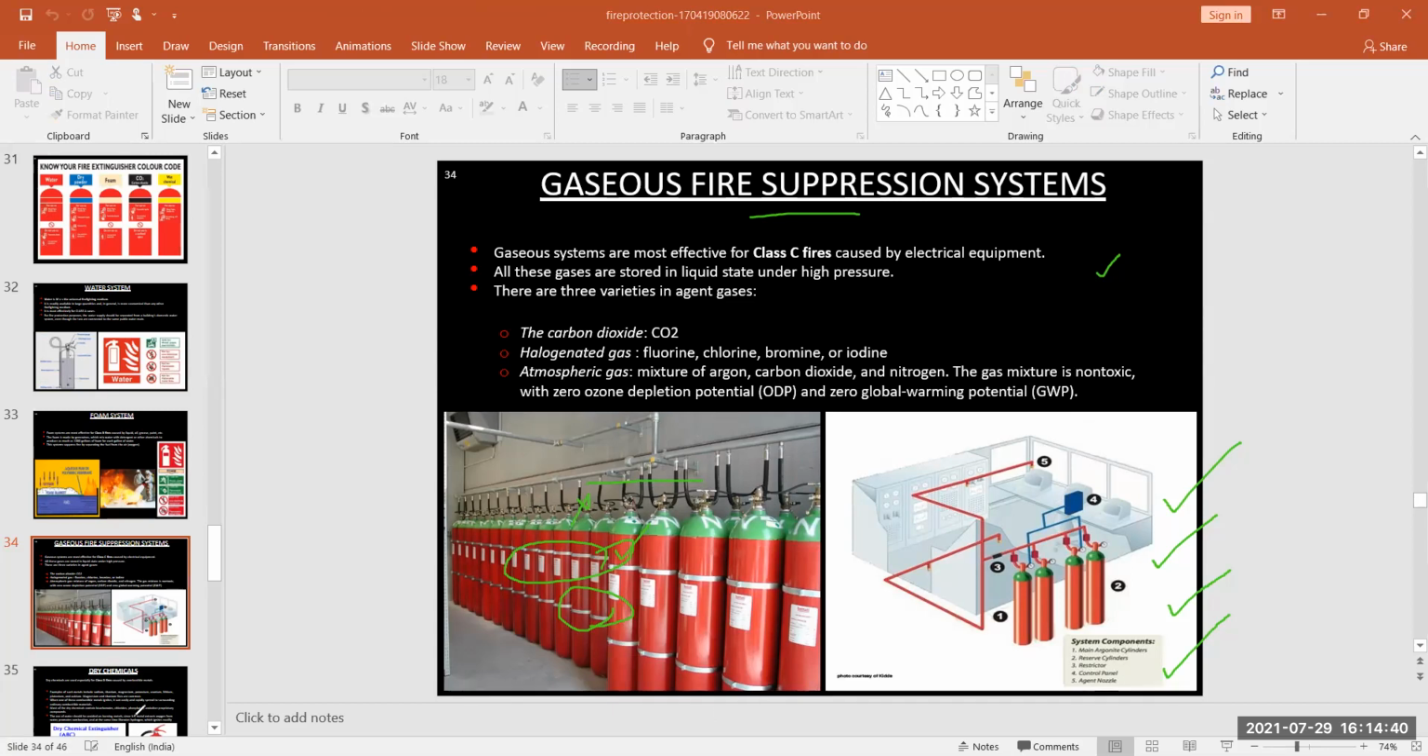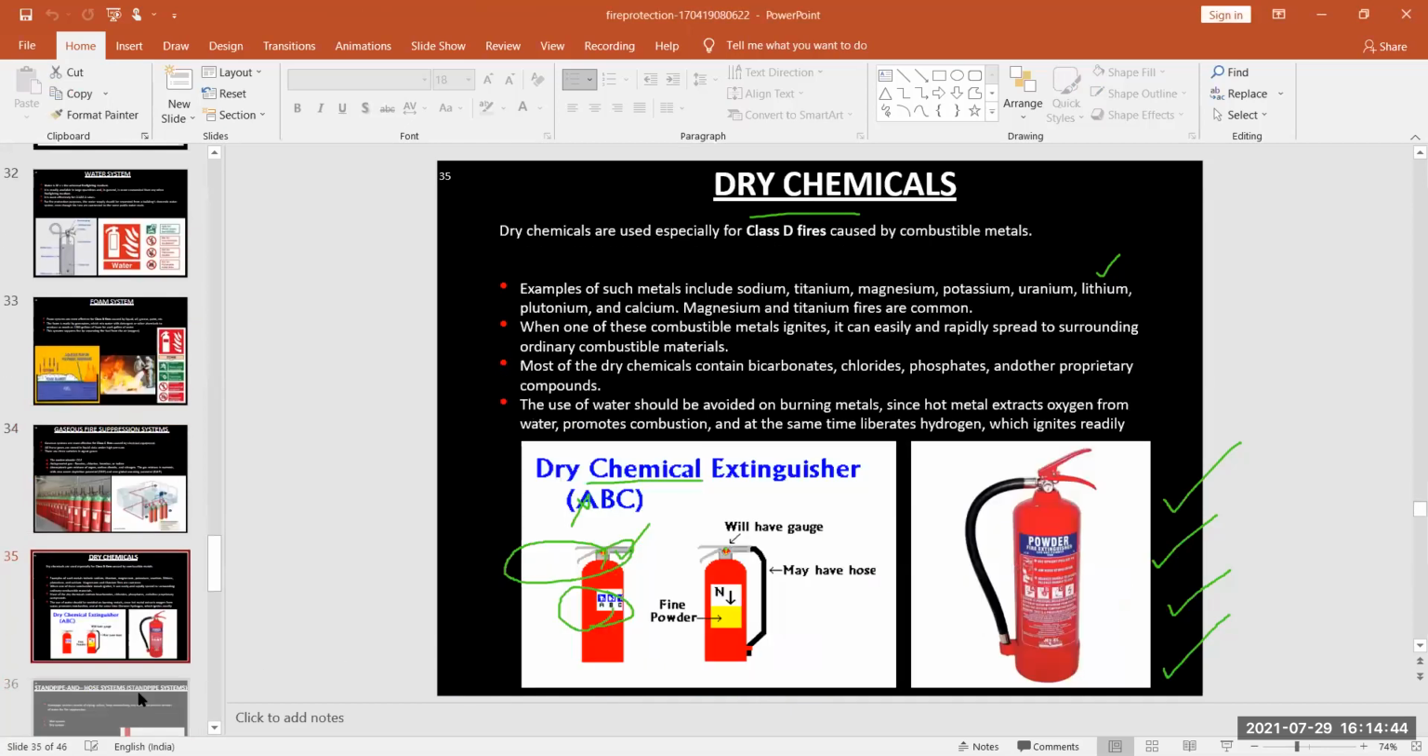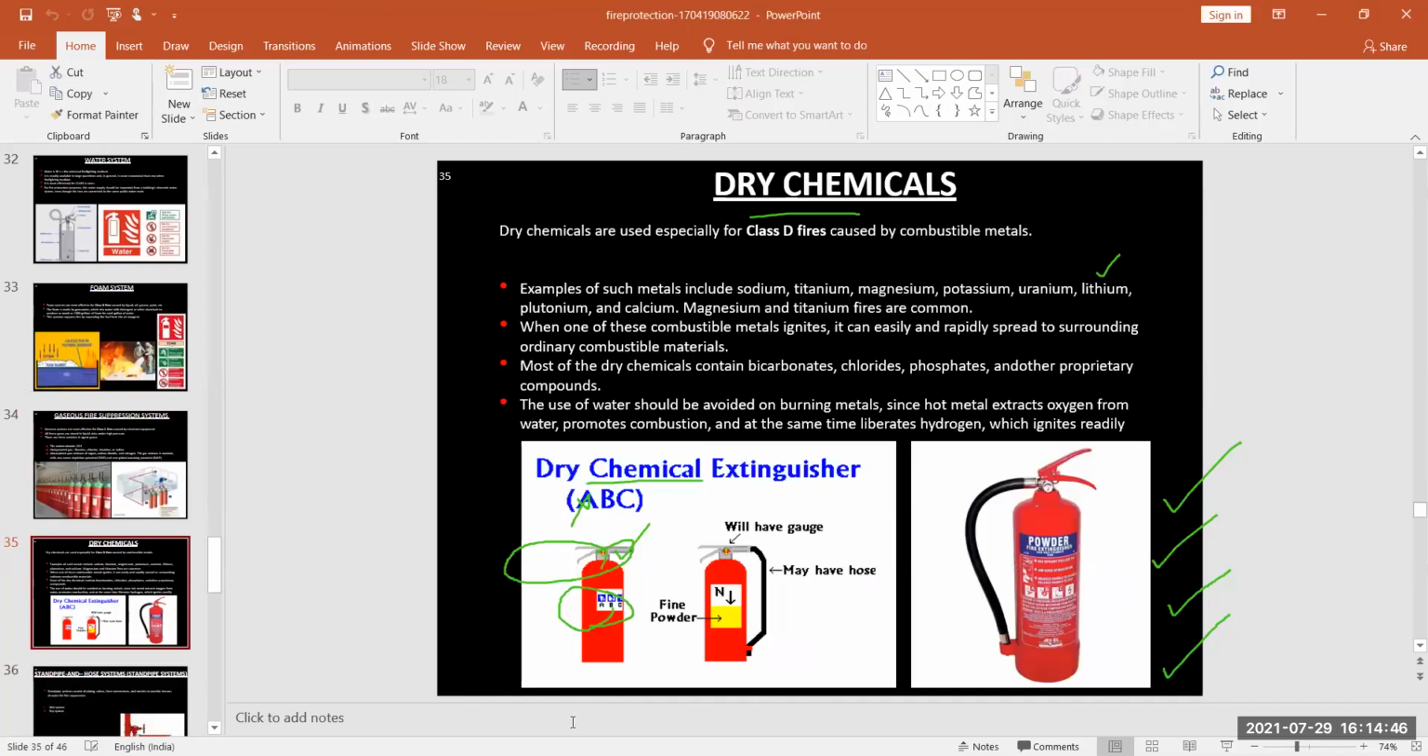Next is your dry chemicals. This is also known as powder type fire extinguisher. I discussed these things also. Here you all see this is your dry chemicals, or it is also known as powder type.